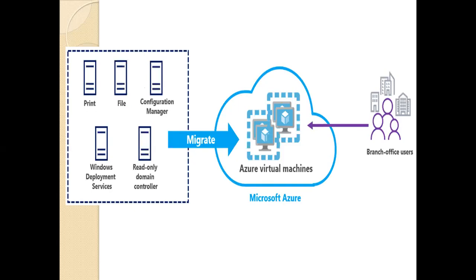For any file, printing, or other service, or any controller process, they simply connect to Microsoft Azure and access all the data.